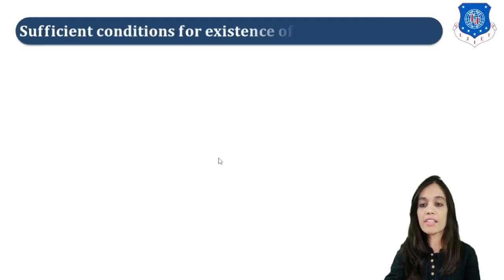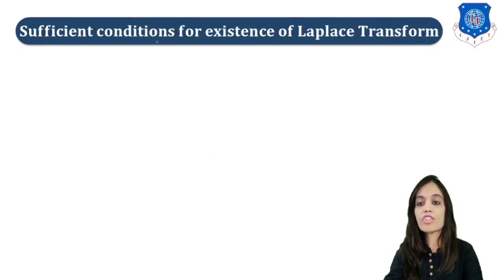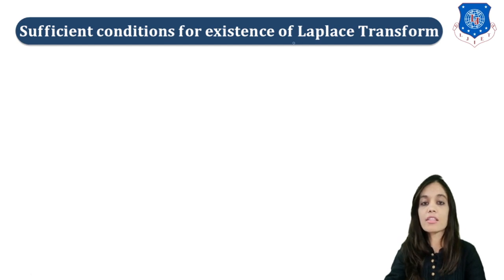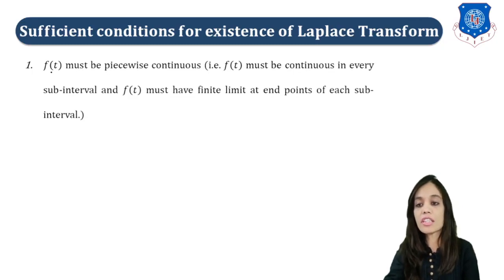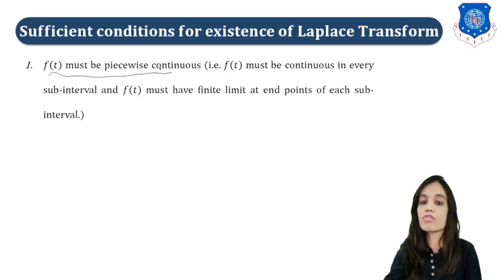Okay, so next let us discuss the sufficient conditions for existence of Laplace transform. The first condition is that the function should be piecewise continuous. Now what is the meaning of piecewise continuous function?